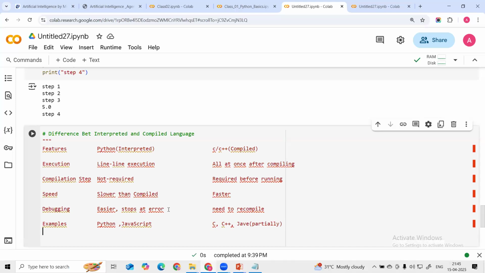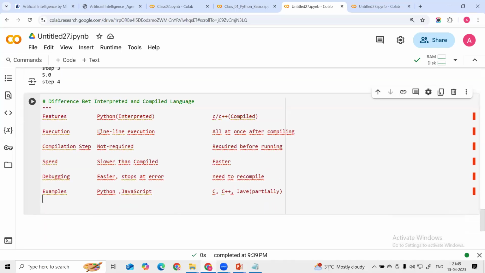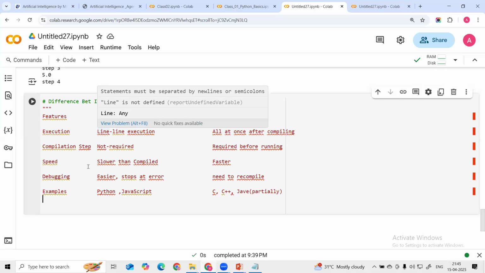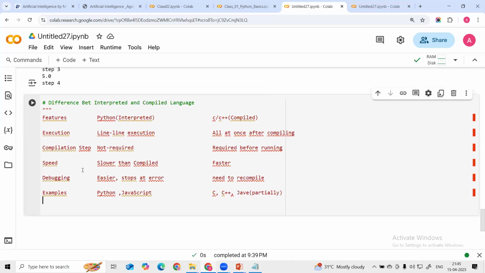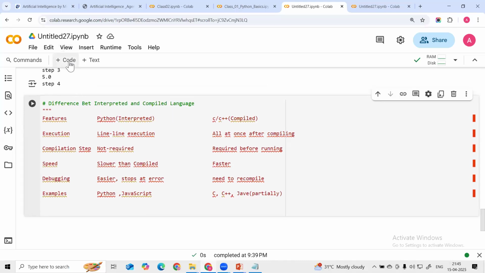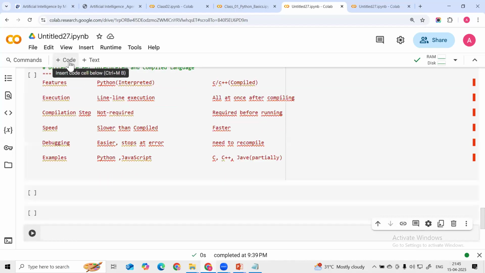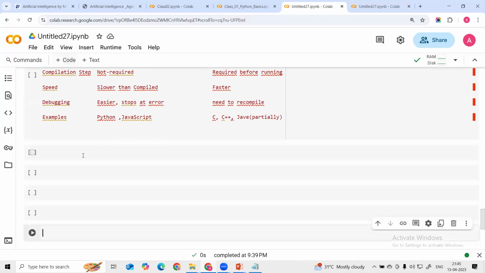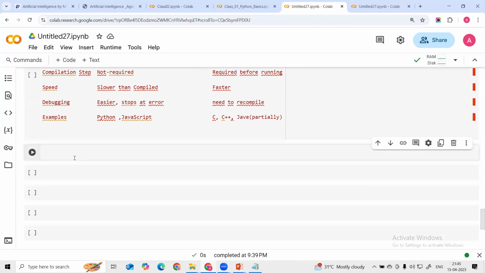Okay, understood, guys? Any questions on this? So this is how we can understand the difference between interpreted and compiled language, because this is a famous question in interviews. What is the difference between interpreted and compiled language? We understood this. Now any questions, guys, before moving to the next topic?